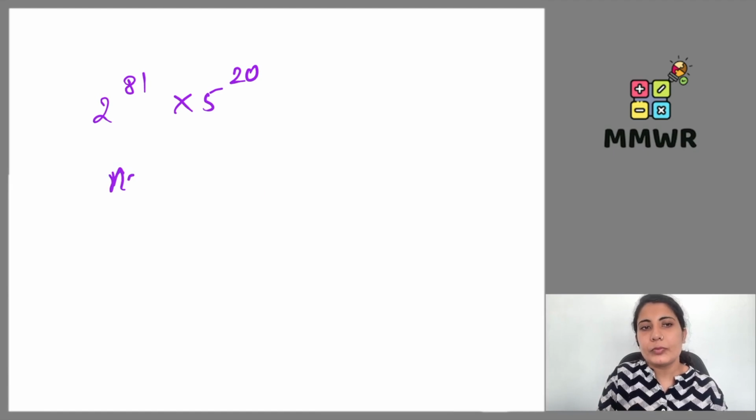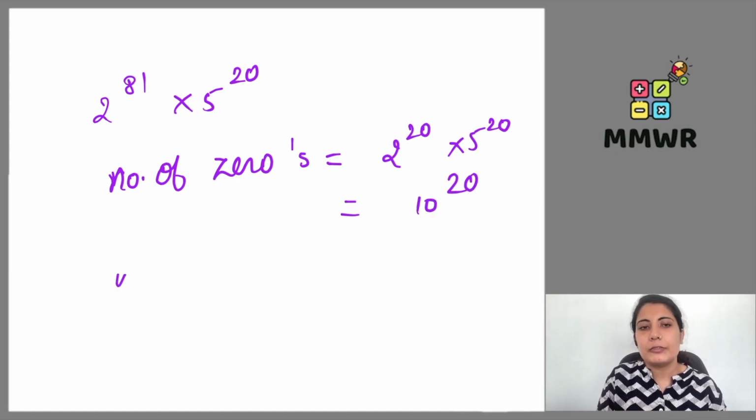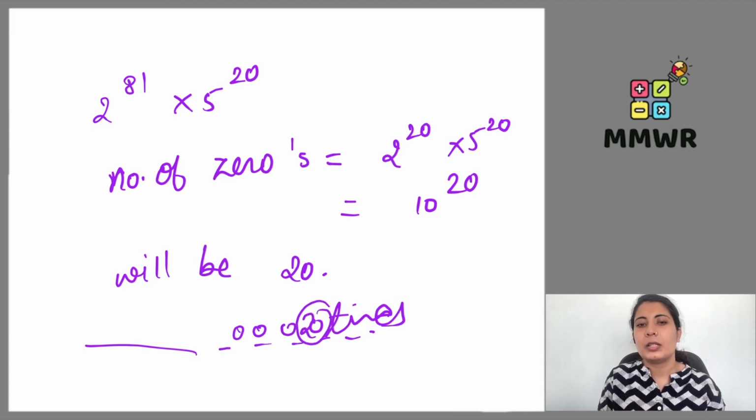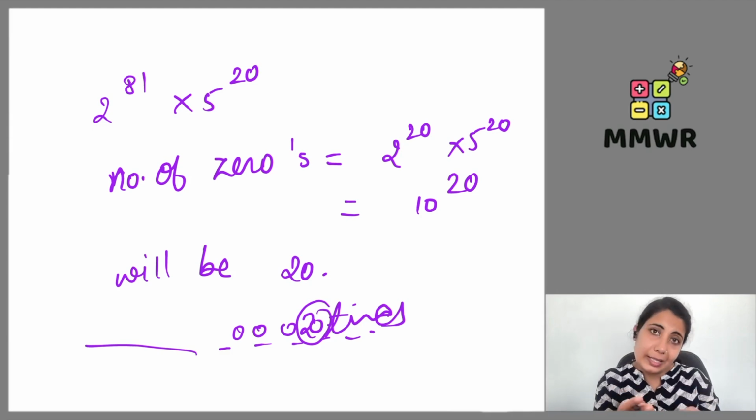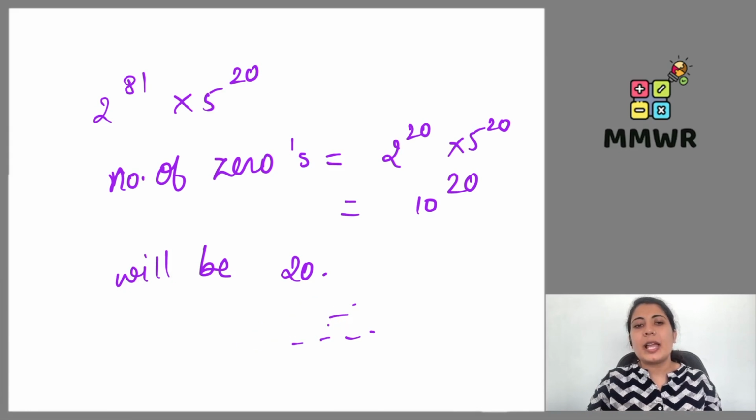So number of zeros, I will be having 2 to the power 20 multiplied by 5 to the power 20. So 10 to the power 20. That means number of zeros will be 20. लास्ट में जो भी नंबर है, लास्ट में कितने जीरोस हो गए, 20 zeros. 20 times zeros will be there at the end. पहले 20 zeros होंगे from the rightmost corner and then the other digits other than the zeros are going to begin. Okay, so at the end we will have 20 zeros. So number of zeros will be 20.